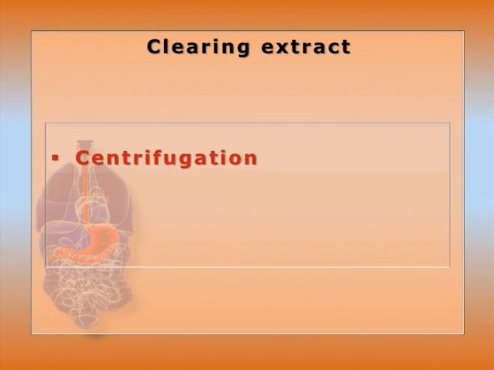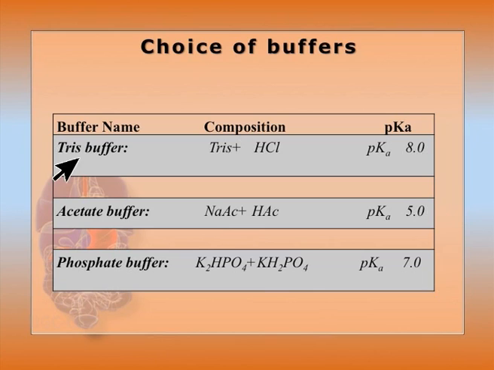Clearing of the extract will be done by centrifugation, filtration, as well as solubilization of the membranes with lysis buffer. Choice of buffer is very important. Tris buffer is a very usual biological buffer, needed during extraction as well as assay. Its composition is Tris and HCl, and the pKa is 8. Acetate buffer is made of sodium acetate and acetic acid, with pKa 5. Phosphate buffer is made of K2HPO4 and KH2PO4 in different combinations from the table, from a master stock of 2 molar, and maintains pKa 7. These are needed for extraction and assay.